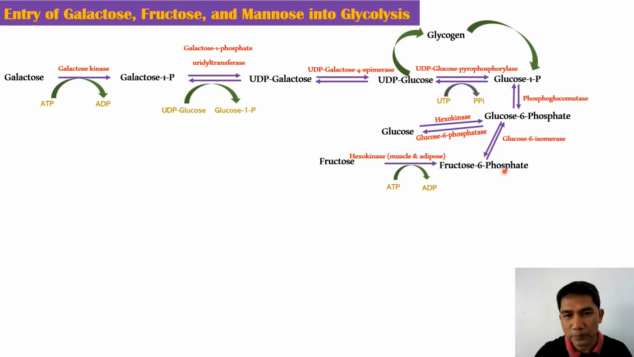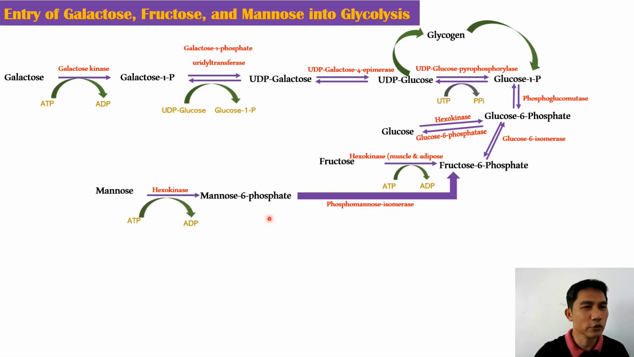This fructose 6-phosphate actually comes from the phosphorylation of fructose. At this point, we can see the entry of fructose in the glycolysis. So, the fructose is acted upon by hexokinase. This is present primarily in muscle and in adipose. So, phosphorylation of fructose requires ATP to form fructose 6-phosphate.